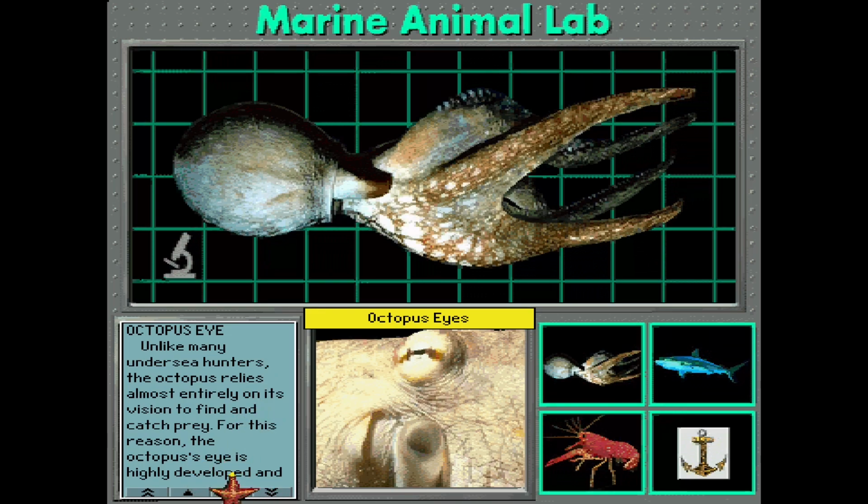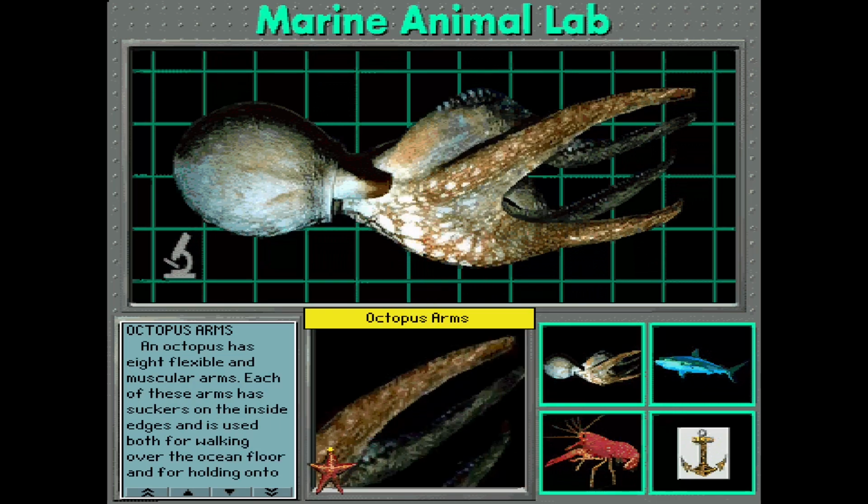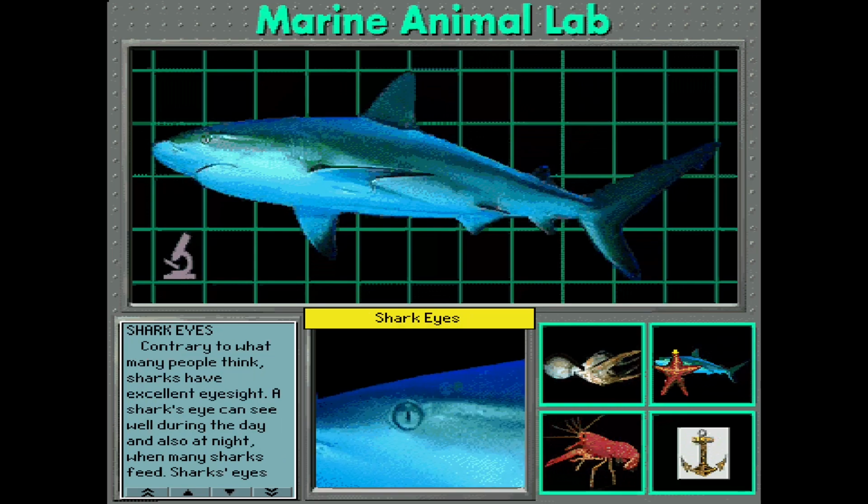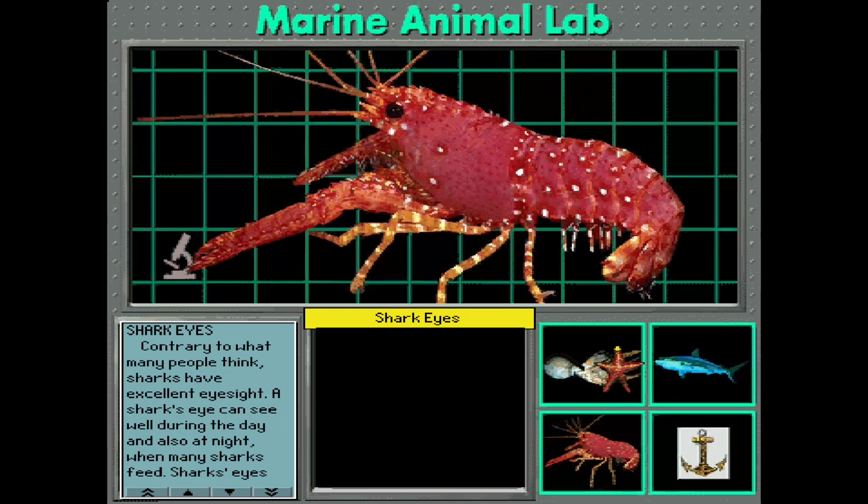Okay, highly developed and arms. Is it not letting me go down and see more? Huh. Okay, I guess not. So we've a choice of studying a shark, an octopus, or a lobster.